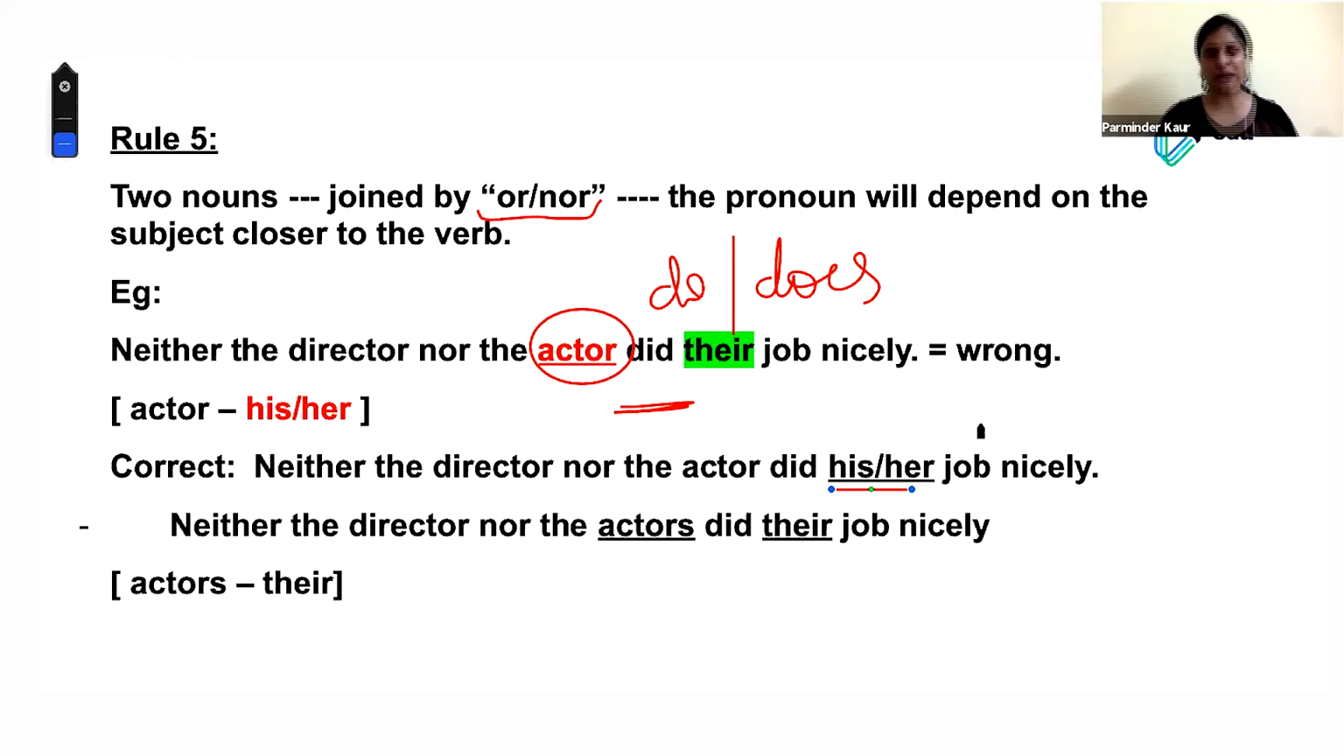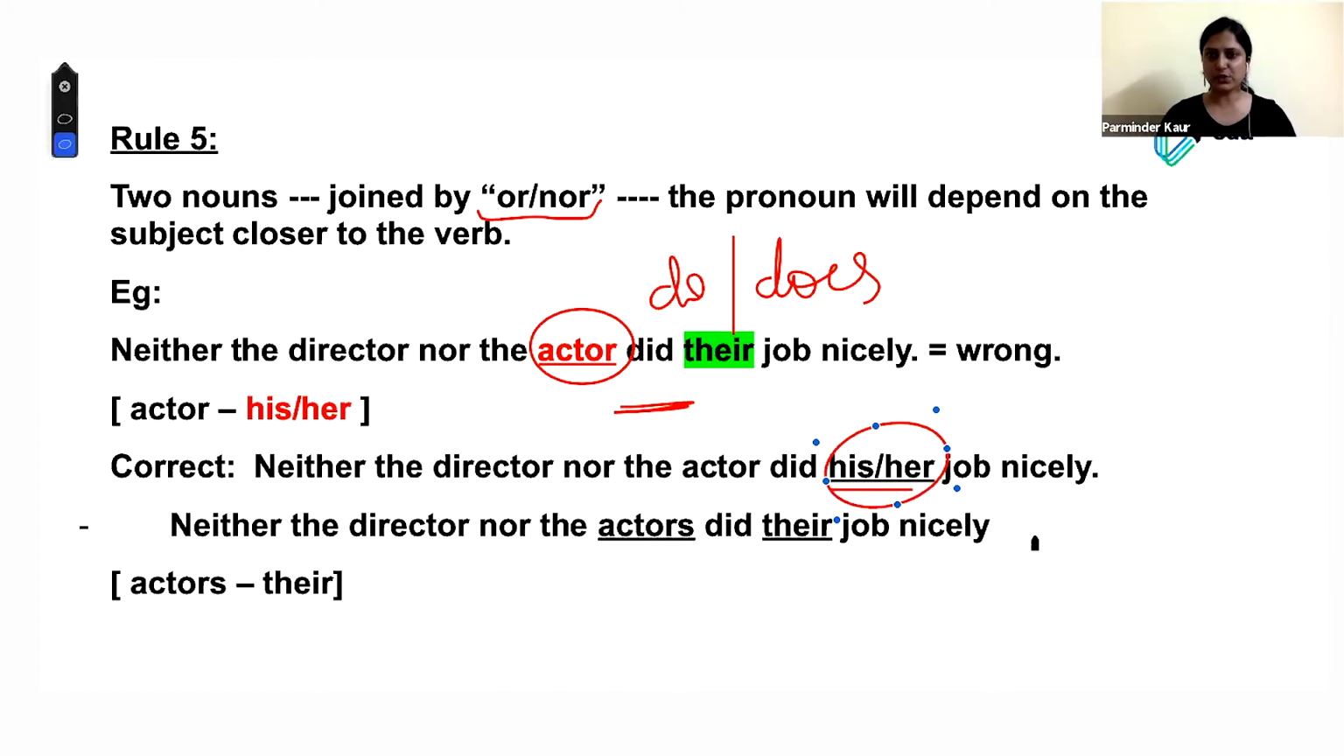Yeah. I just wanted to add on one thing. I'll add on that. You complete that. You were saying. Yeah. So now let's suppose I am looking at the sentence and I say neither the director nor the actor did their job nicely, right? So here the rule basically is that the pronoun will depend upon the subject that's absolutely close to it, right? So is the case with the verb, that the verb will also depend upon the subject that's absolutely close to it. So since actor is singular, we need to use what? Does. And since actor is singular, the pronoun will also be singular, right?